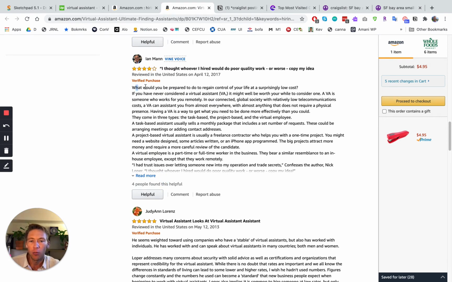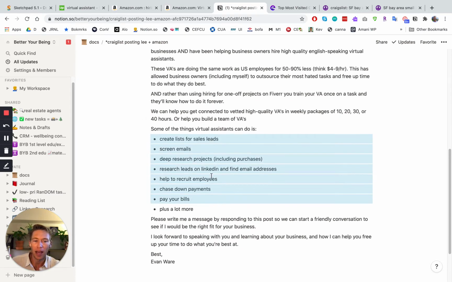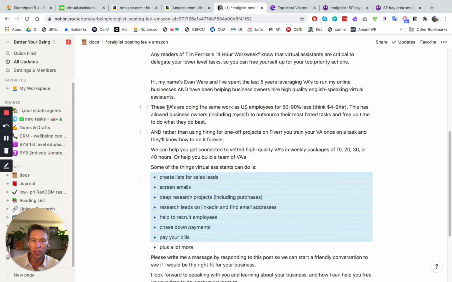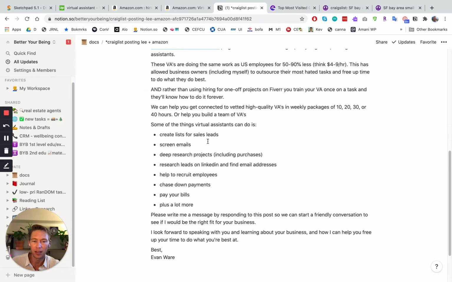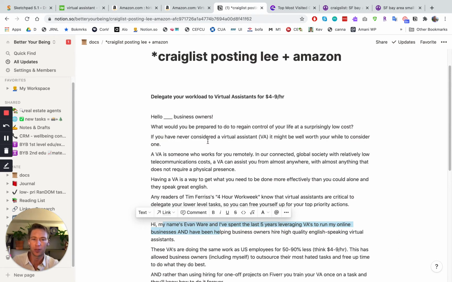So this is great. What would you be prepared to do to regain control of your life at a surprisingly low cost? I mean, they're just selling the virtual assistant thing. If you ever consider a virtual assistant, they describe it. So pretty much I copied and pasted that and took it over here, added some bullet points of what a virtual assistant does. I had a call to action where I say, reach out to me. I introduced myself in a couple paragraphs, and we're going to see if anyone responds here.